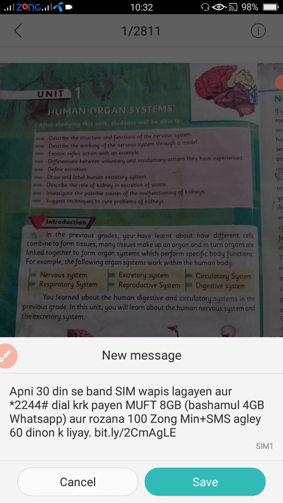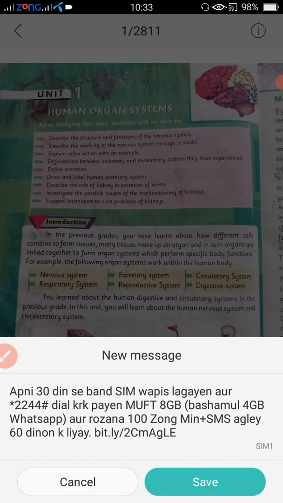The respiratory system is involved in the respiration of the body. Its function is to respire the body, and by respiration we mean the inhalation and exhalation of air. Inhalation means to inhale or take in oxygen, and exhalation is the release of carbon dioxide. So the word respiratory system indicates that it is a system that is involved in the respiration of the body.